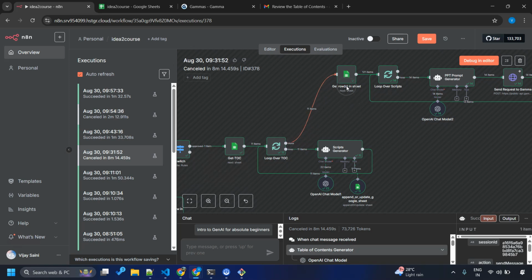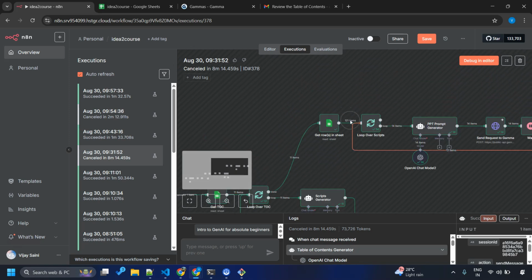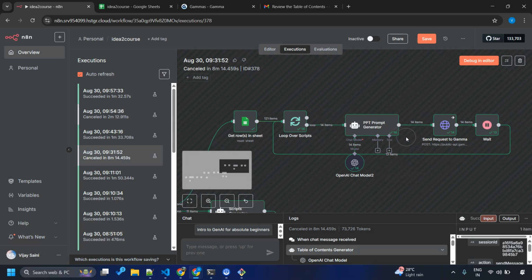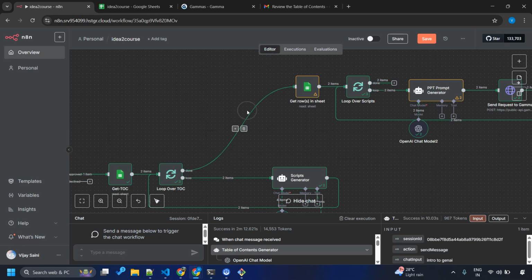There is a loop inside a loop, and for this reason it becomes 121 items over here. It means it will try to create 121 presentations, which is not acceptable for us, right?